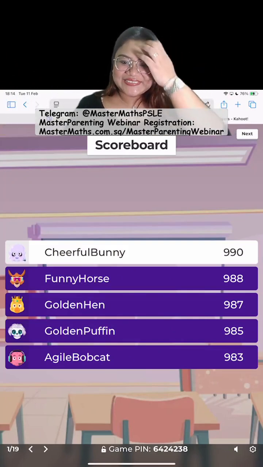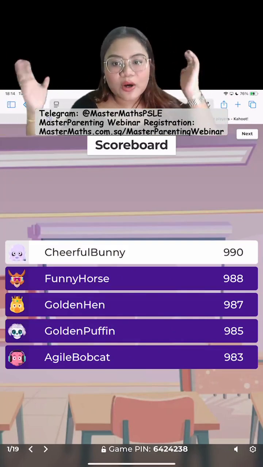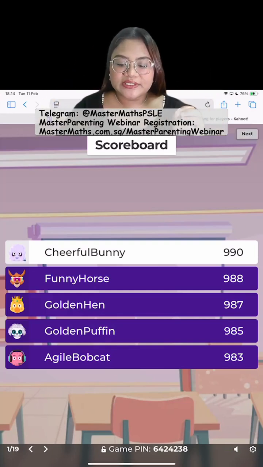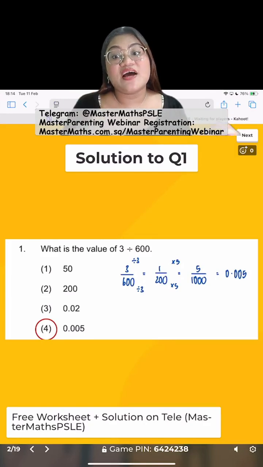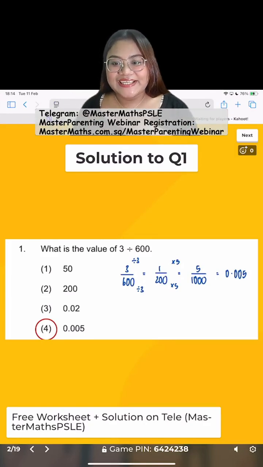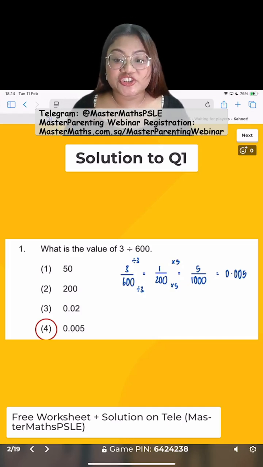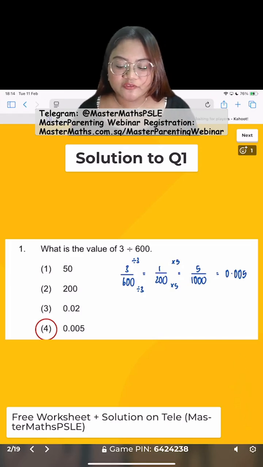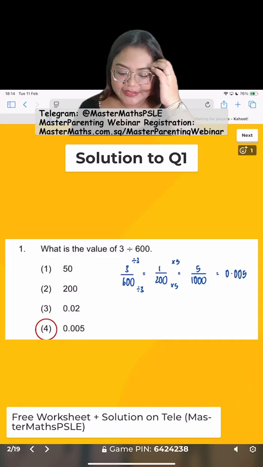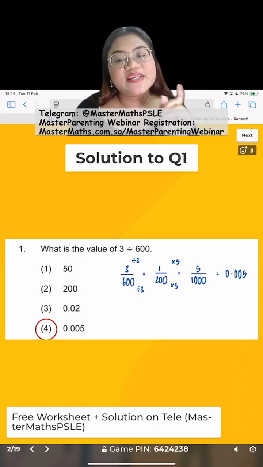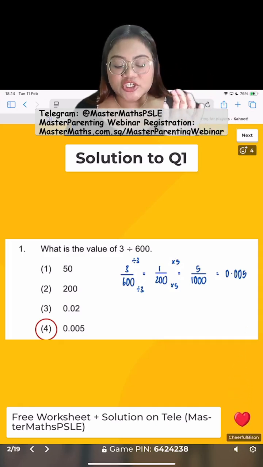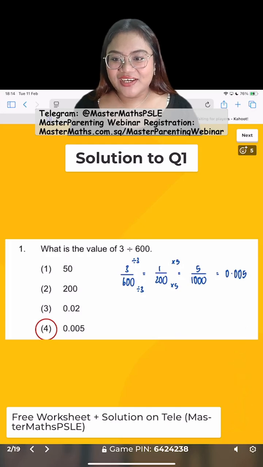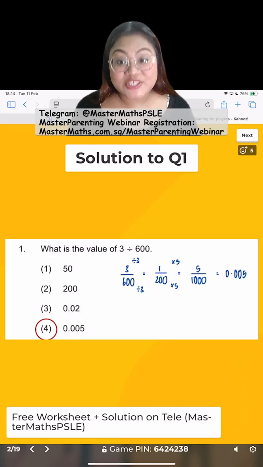Cheerful Bunny, nice one. You got it. Some of you are saying, how? Well, 3 divided by 600, what you can do is, since we know divide is actually the same as a fraction, we can rewrite it as a fraction, and that will be 1 out of 200. Simplify to 1 out of 200, and then from there we change it into a decimal by changing the denominator into 1,000, okay? Alright, wow, sigma. Sigma means good, right?